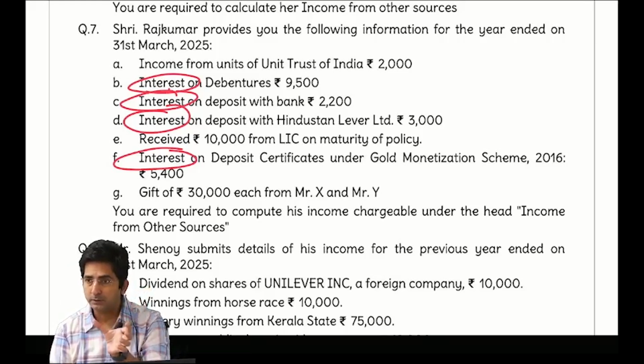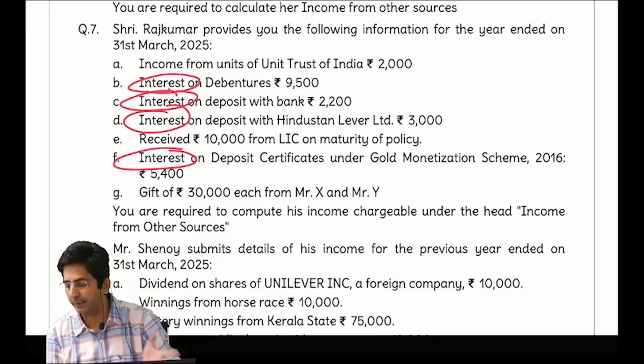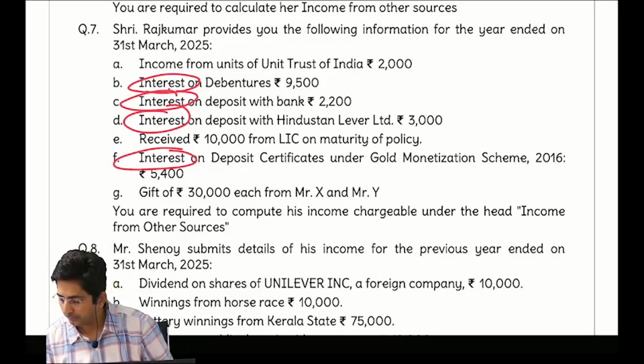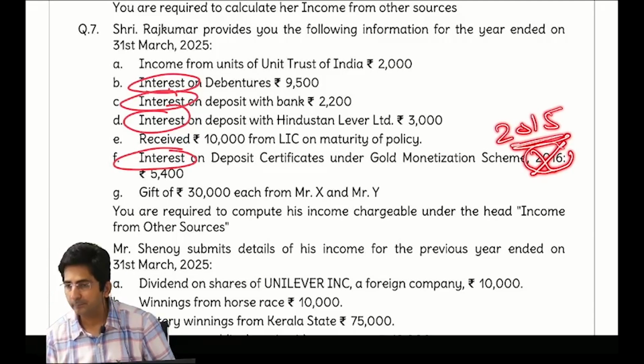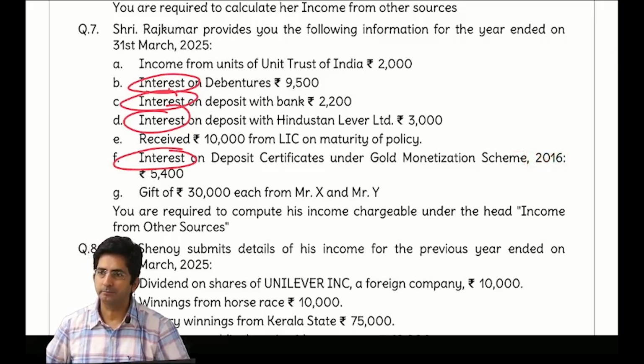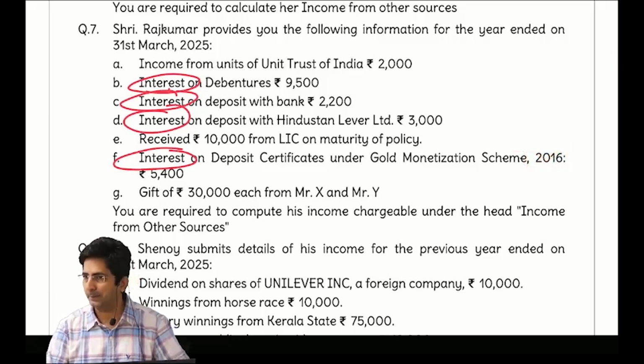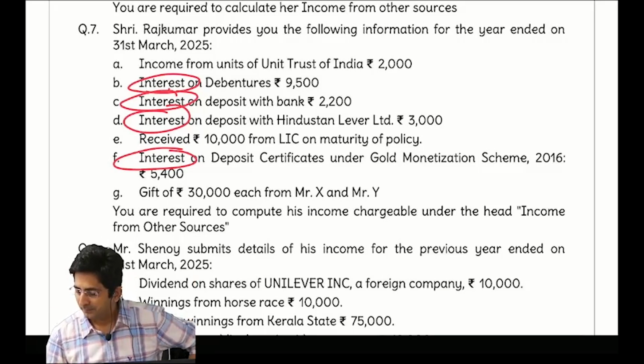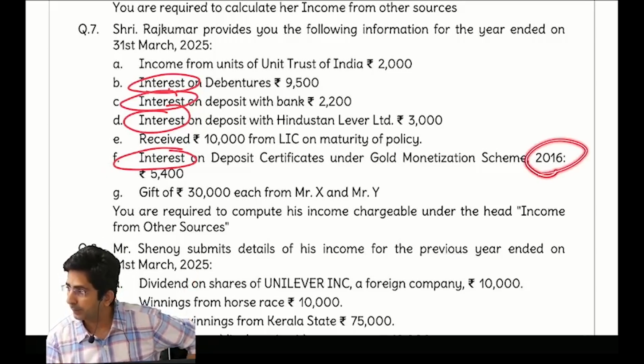See, gold bonds were actually issued under the scheme called Gold Monetization Scheme 2015. Wait, there is a printing mistake, sorry. This is not 2016. In actual life, this scheme came in 2015. Every batch I have to update my book, so I have to ask my typist to increase all the years by one year. So 2015 became 2016. Every year my book has to be revised. You are coming to me for the first time; I am teaching since so many years. So even this year got changed, but this is 2015.